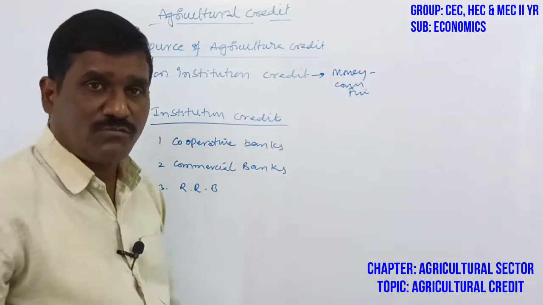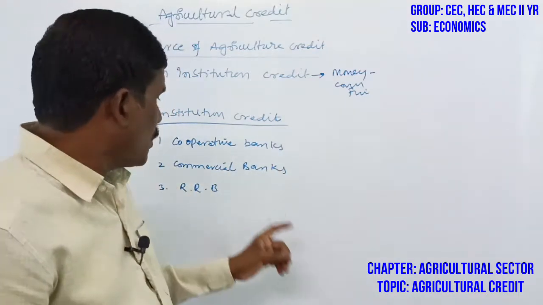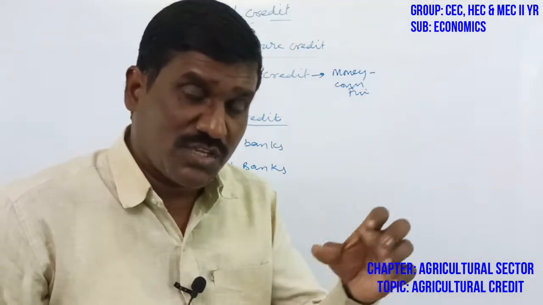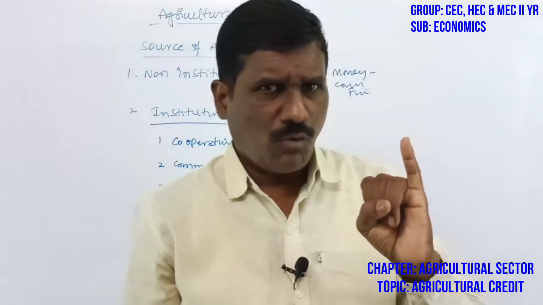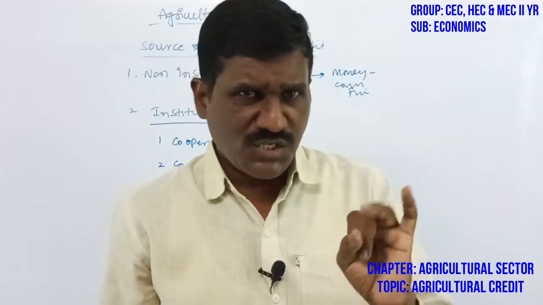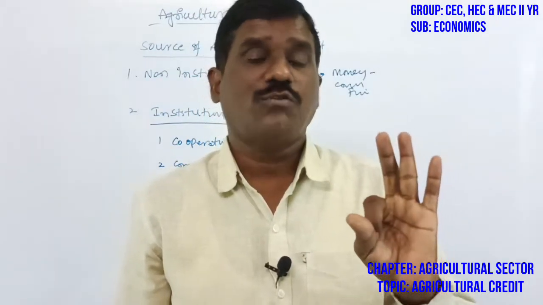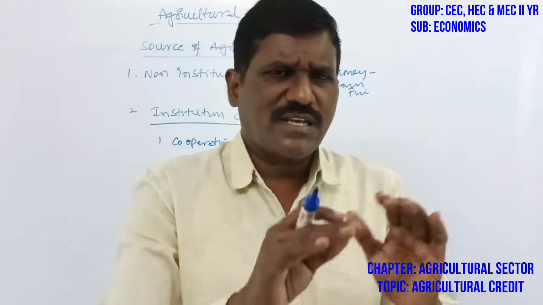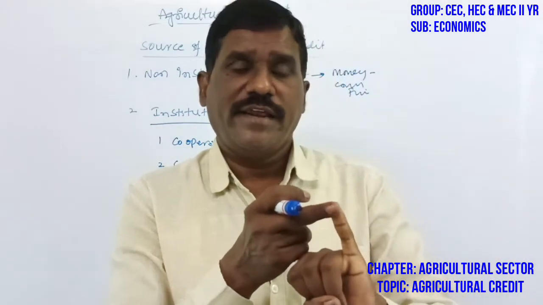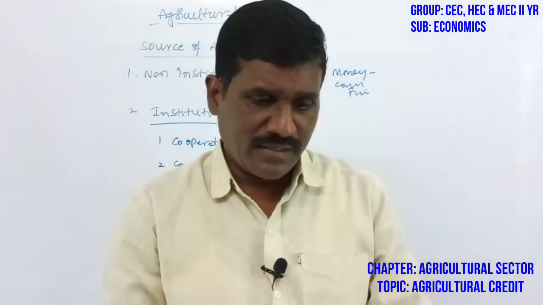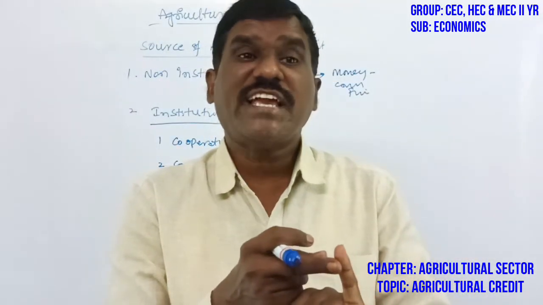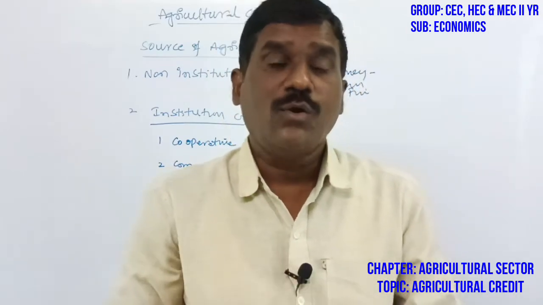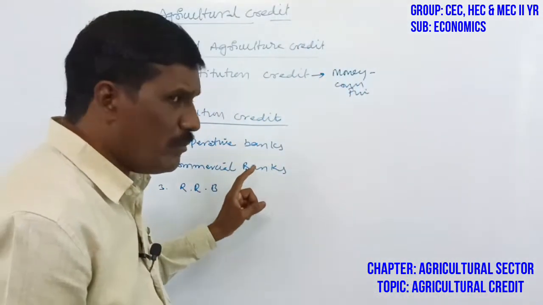Cooperative banks. In 1905, the government of India introduced the cooperative societies. The cooperative societies are divided into three categories: primary cooperative societies, district cooperative societies, and state cooperative societies. The people who are living in rural areas or depend on the agriculture sector coordinate, gather and maintain a society, to get the loan facilities.